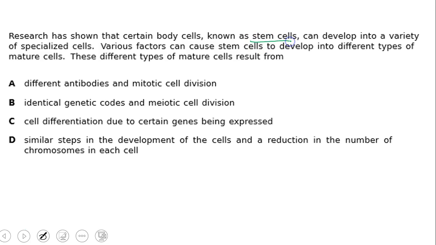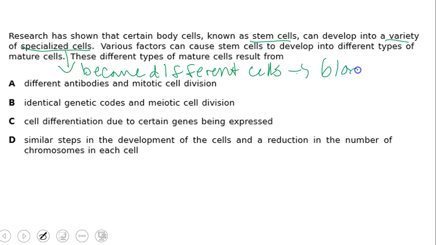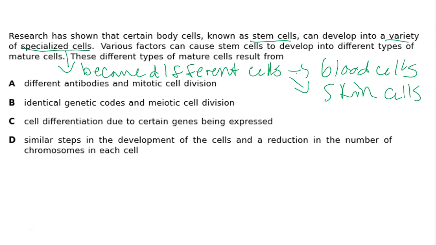So stem cells, it tells us, can develop, so it gives us a definition. They can develop into a variety of specialized cells. All this means is that they can become different cells. So they can become blood cells, or they can become skin cells, or heart cells, basically any kind of cell. Their fate hasn't been decided yet. So they're just a cell that's going to eventually become something else.